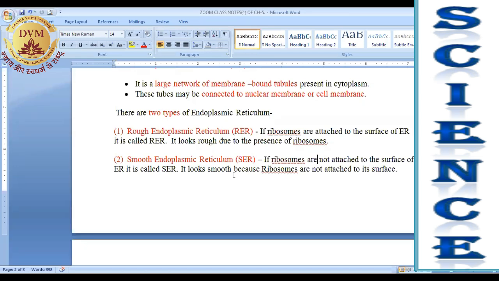Means either the ER is rough or smooth, it will depend on the presence of ribosomes. If ribosomes are attached, it is called rough, and if ribosomes are not attached, it is known as smooth endoplasmic reticulum, right?